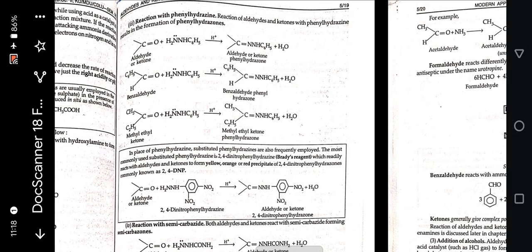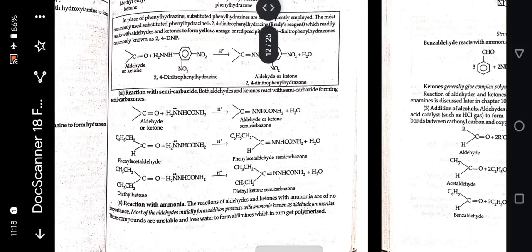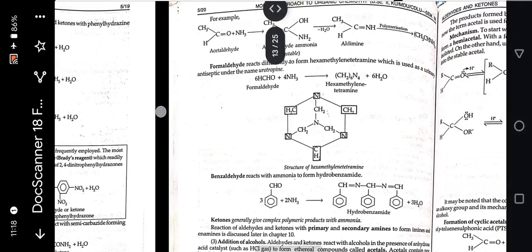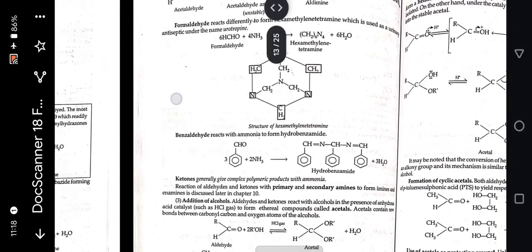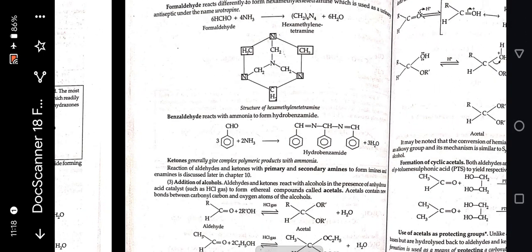Next is reaction with phenylhydrazine. When an aldehyde or ketone reacts with phenylhydrazine in the presence of H+, an aldehyde or ketone phenylhydrazone is formed. Next is reaction with semicarbazide. Benzaldehyde reacts with ammonia to form hydrobenzamide.